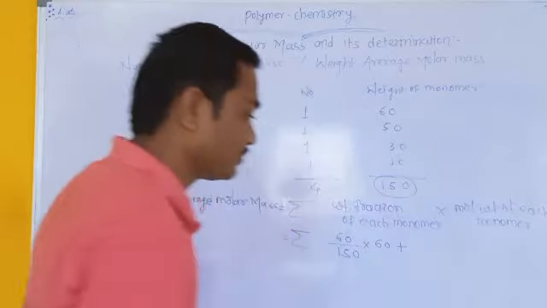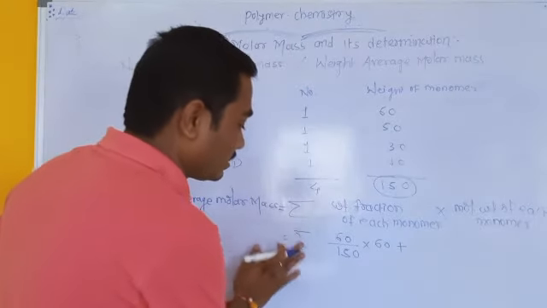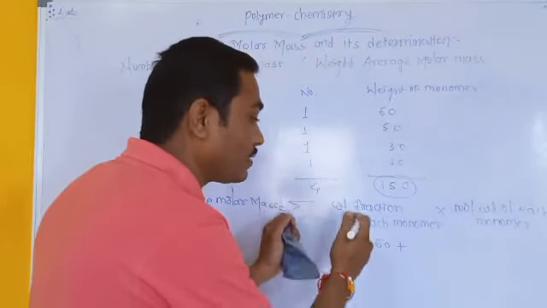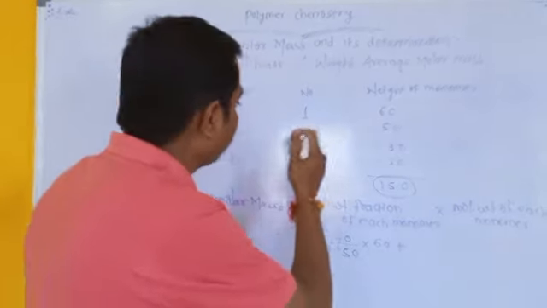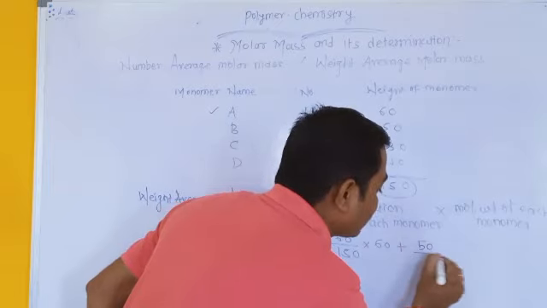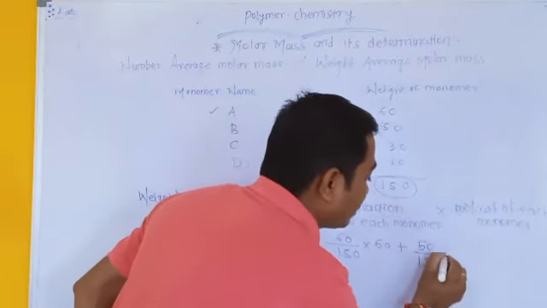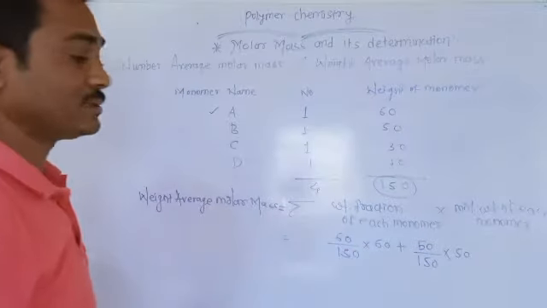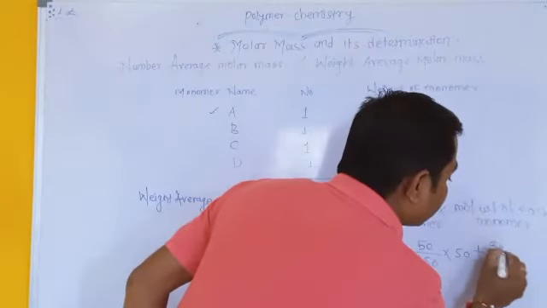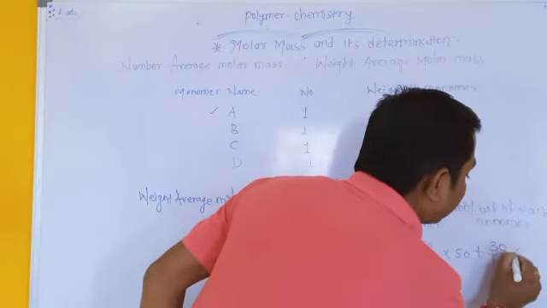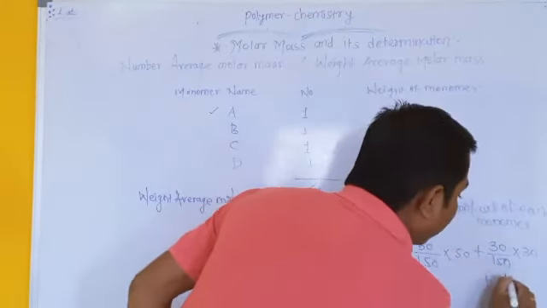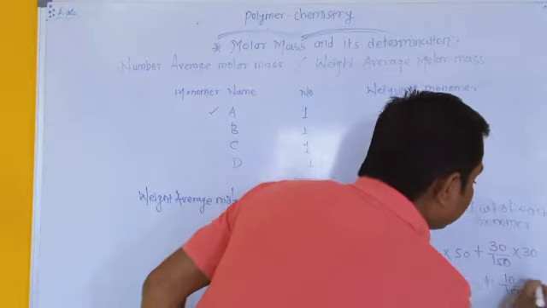Also plus, here we have to use the summation sign. Therefore, we have to add the weight fractions of each monomer. The second one is B. Weight fraction for the second monomer is 50 out of 150 into the molecular weight of monomer B, which is 50. Also for the third monomer, the weight fraction is 30 out of 150 into 30, and the weight fraction of the last monomer D is 10 out of 150 into 10.